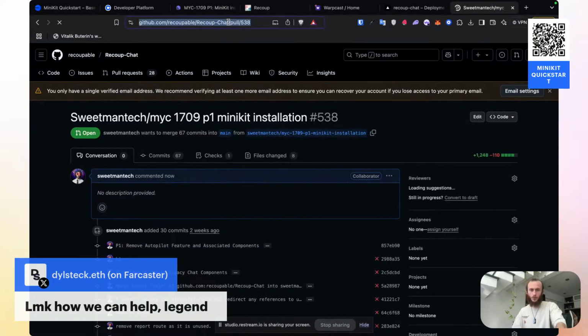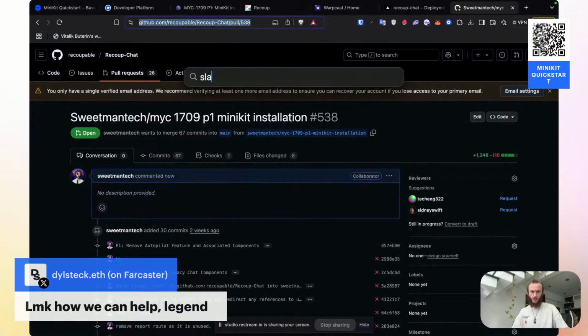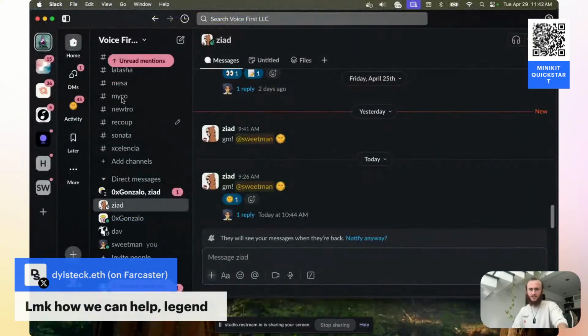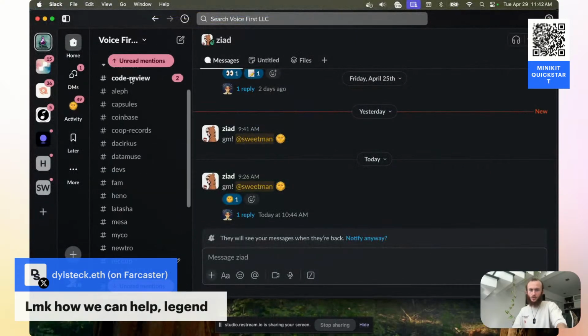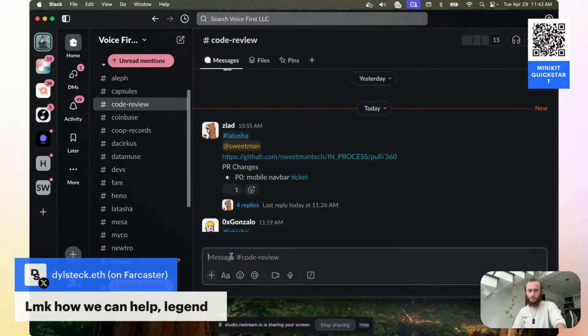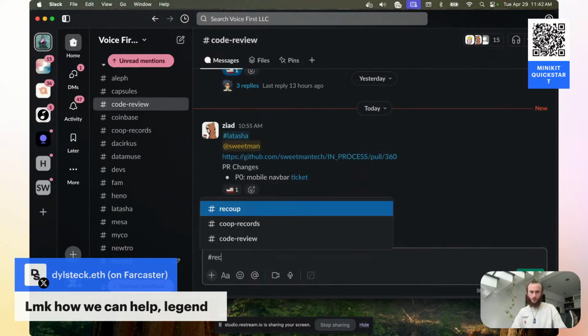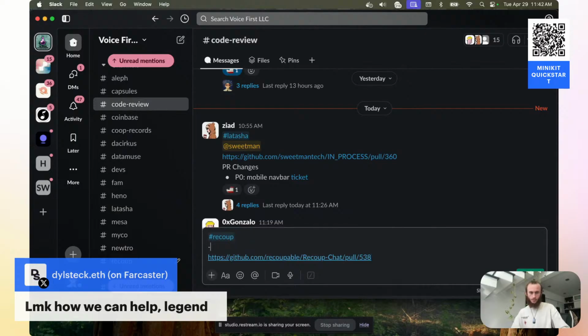All right, we've set up a pull request. Let me share this. Do I have my Slack open? It looks like I do have my Slack open. So let me go to code review. And I'll share hashtag Recoup, the name of the project.